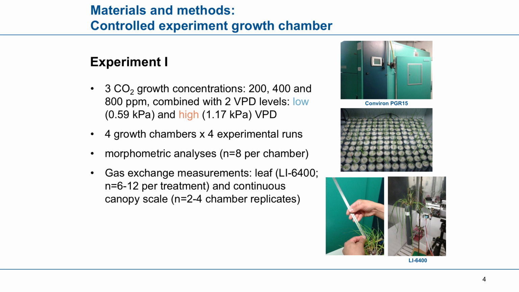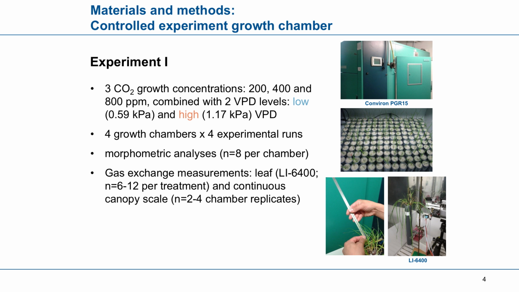The 3 CO2 levels represent glacial minimums, the present-day concentrations, and what we could expect to have at the end of the century, and 2 VPD levels during the light period. These values, the low and high, represent temperatures of 20 degrees in both cases. Here is 75% humidity, and here 50% humidity. During the night, the VPD was kept constant.